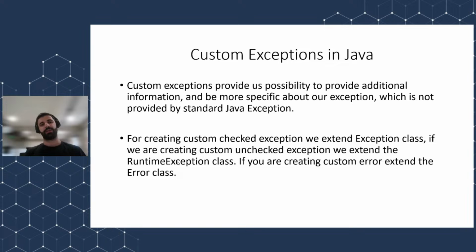For creating exceptions, it's a bad practice to just extend Throwable, and it's a good practice to always be specific about which exception you are deriving from. If you're creating a checked or unchecked exception or an error, you should decide based on several facts. Let's talk about this. For creating custom checked exceptions, we extend the Exception class. If we are creating a custom unchecked exception, we extend the RuntimeException class. If we are creating custom errors, we extend the Error class. But a few notes here, guys.